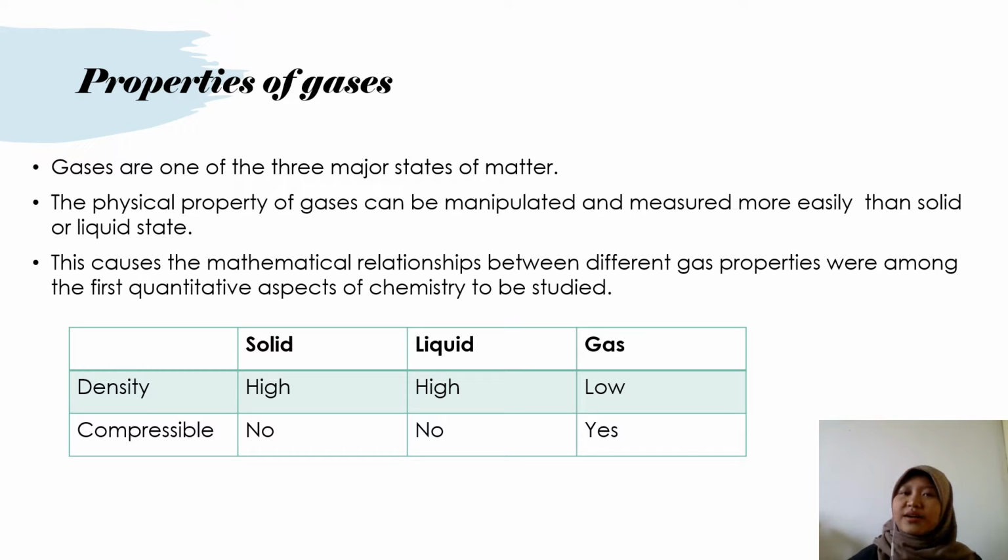So, compressibility. Why is gas compressible while solid and liquid aren't? For example, when a glass of water is full, you can't add more water to it. But when a car's tire is full, you can still add more air into it, until it bursts. This shows that the nature of the gaseous state allows you to press a volume of gas into a smaller volume. Liquid and solid aren't like that. They are essentially incompressible.